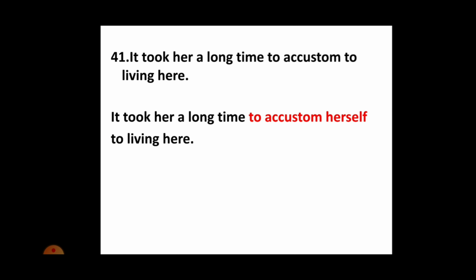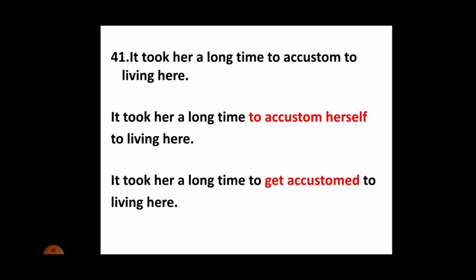And the next one is it took her a long time to accustom to living here. And the correct expression is it took her a long time to accustom herself to living here. Remember, when we use accustom, it should be followed by a reflexive pronoun. Herself, himself, themselves, itself, ourselves, yourself. These are all reflexive pronouns. So please do remember, accustom is actually followed by reflexive pronouns. Or you can also say it took her a long time to get accustomed to living here.